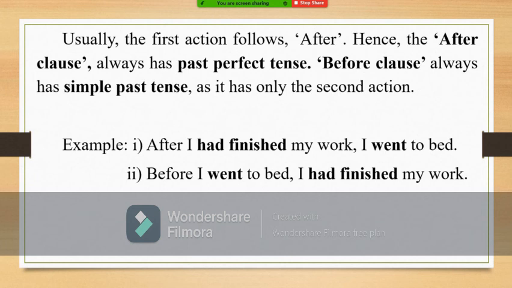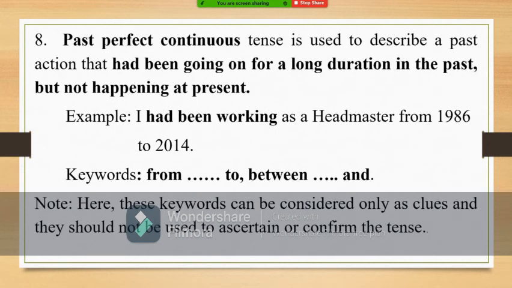Now let us see the past perfect continuous tense. When should we use this tense? To describe a past action that had been going on for a long duration in the past, not now. It is not happening now. For example, now I am a retired headmaster, but once I had been working, not now. It was happening for a long time.